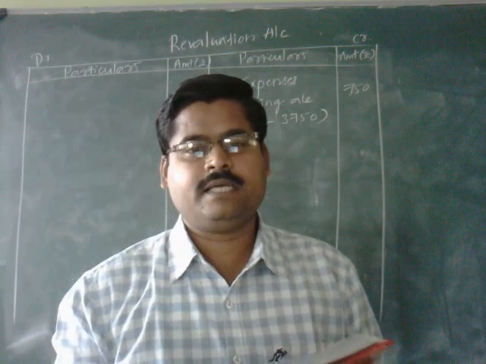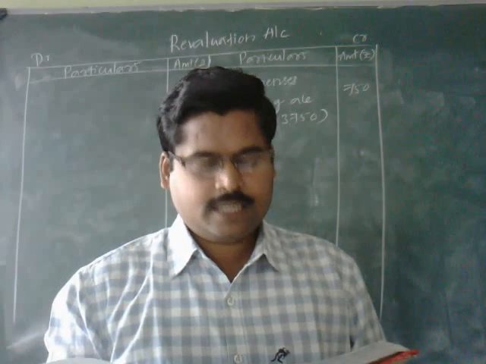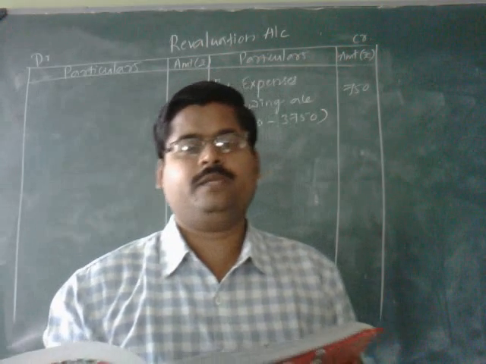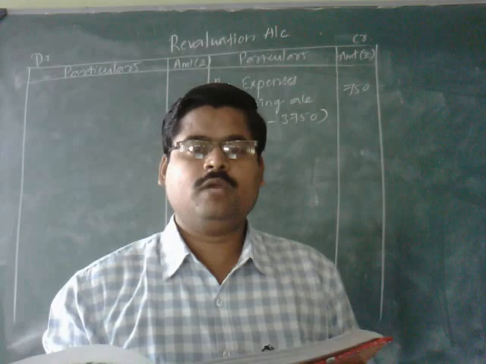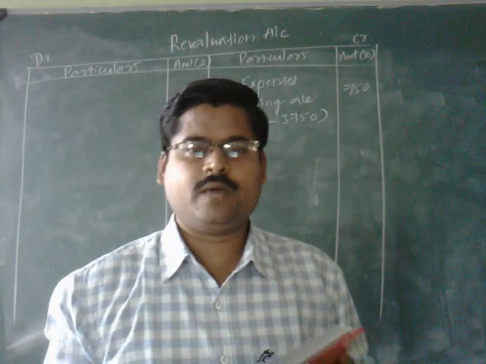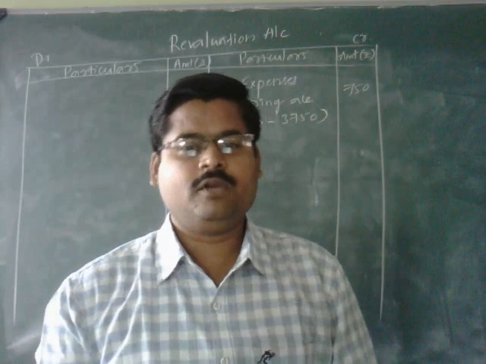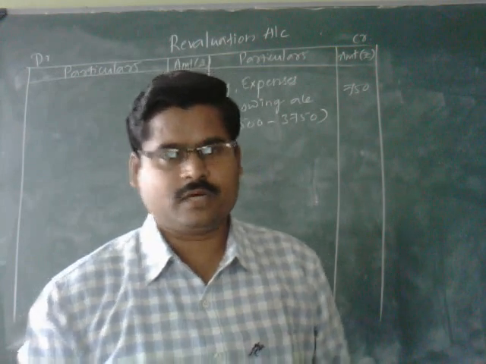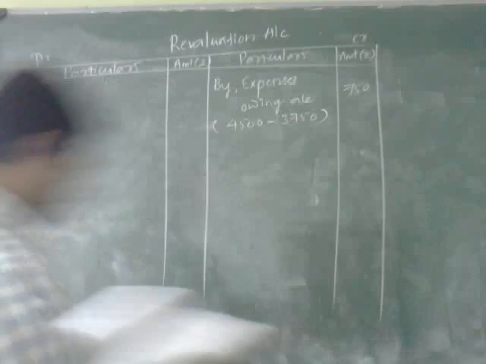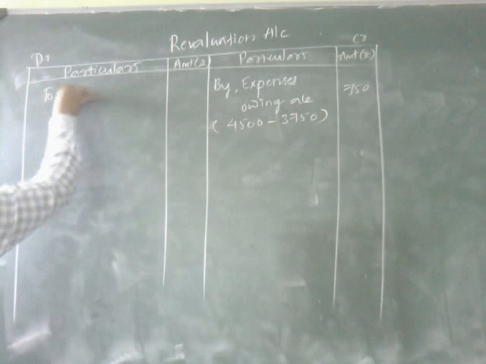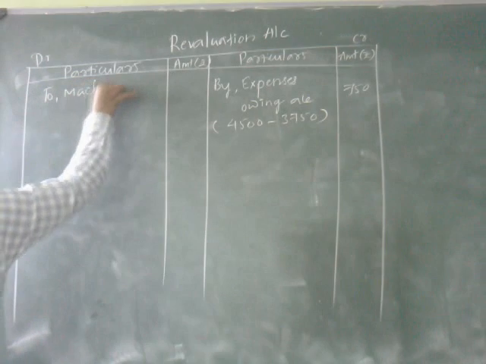Now they are saying these assets are to be valued at 10% less than the book value. It means that whatever the book value was, it was reduced by 10%. That is why, when there is a decrease in the value of the assets, it should be recorded at the debit side of the revaluation account. To machinery account.